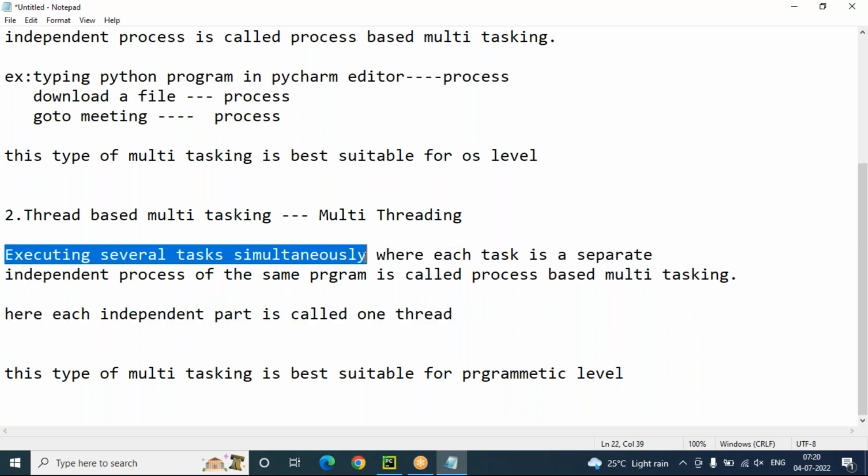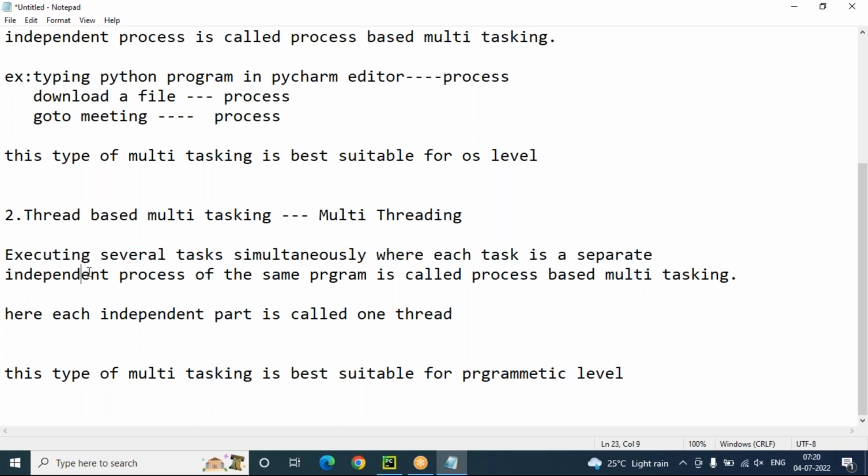Executing several tasks simultaneously, where each task is a separate independent process of the same program, is called thread-based multitasking. With multiple functions and multiple executions, that is the multi-threading concept. This type of multitasking is best suitable for the programmatic level.